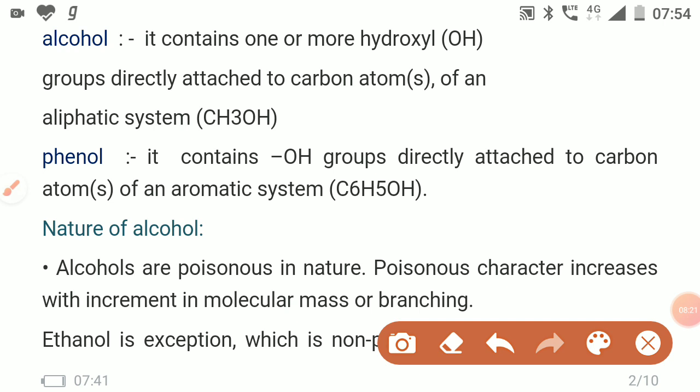When we increase the molecular mass of any hydrocarbon chain, or we add any branch to that hydrocarbon chain, the poisonous character of that hydrocarbon is increased. It means when you increment the molecular mass or branching of any alcohol, the poisonous character increases.